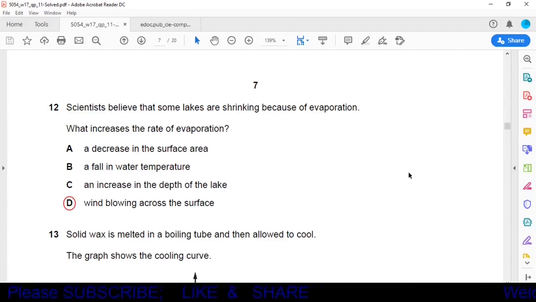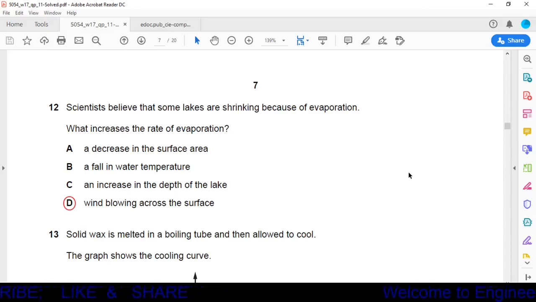Question number 12. Scientists believe that some lakes are shrinking because of evaporation. What increases the rate of evaporation? Option A, a decrease in the surface area. No. With the decrease in surface area, evaporation decreases. Option B, a fall in water temperature. No. With the decrease in temperature, evaporation will also be decreased.